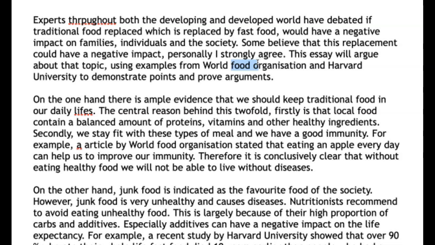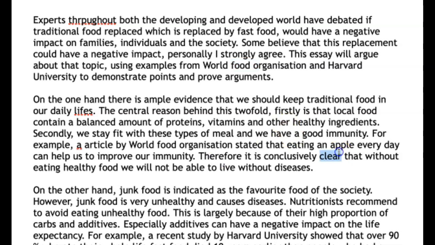Secondly, we stay fit with these types of meals. Okay, we usually stay fit with these types of meals, and we have a good immunity. Okay, and they provide a good immunity, or they provide the nutrition for a good immune system is better. For example, an article by the World Food Organization. So here's a tip. After you've mentioned it, put brackets WFO, and then the next time you mention it, you say an article by the WFO, comma, stated that eating an apple every day can help us to improve our immunity. Okay, so just be careful.